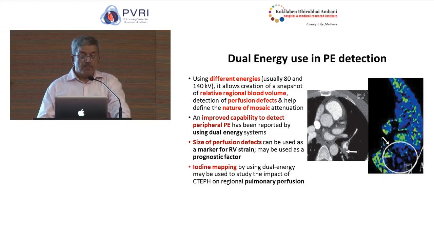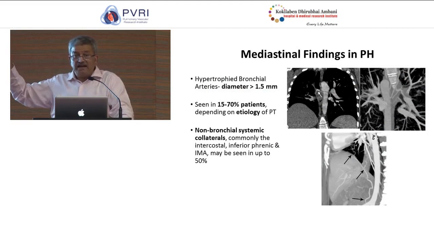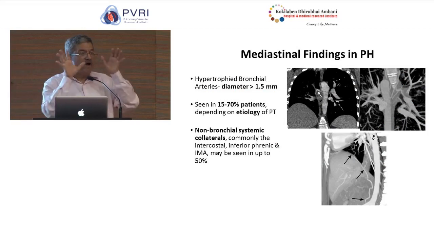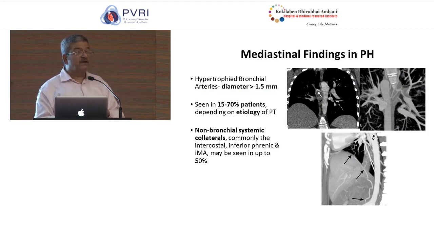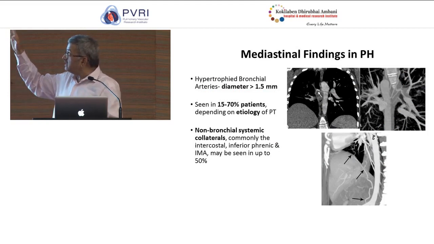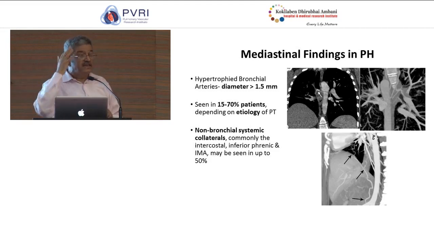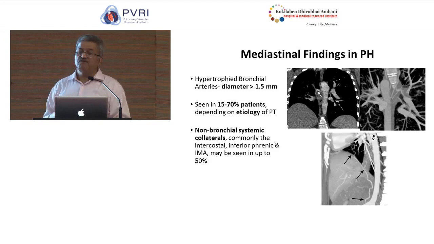Now lastly, you will see some mediastinal findings also in the setting of pulmonary artery hypertension, and as I told you, primarily this relates to the presence of lymphadenopathy and hypertrophied collateral arteries. When you see hypertrophied collateral arteries either from the aorta or from the non-bronchial circulation, it usually tells you that this is not IPAH, but probably secondary to some form of obstructive pulmonary vascular disease. It could be vasculitis, it could be thromboembolism.